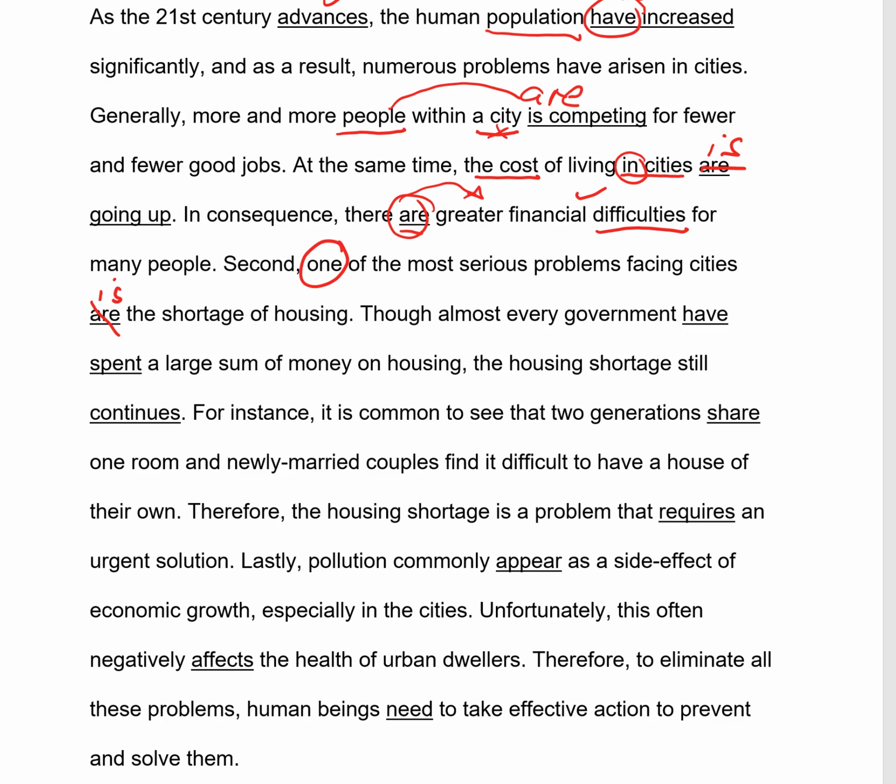Next sentence. Though almost every government have spent, well, every is singular. Every government, so has spent a large sum of money on housing. The housing shortage still continues. Shortage is the subject, it's singular, and continues is singular in the simple present, so that's fine. For instance, it is common to see that two generations share. Generations is plural, share is plural, that's fine. One room, and newly married couples find it difficult to have a house of their own.